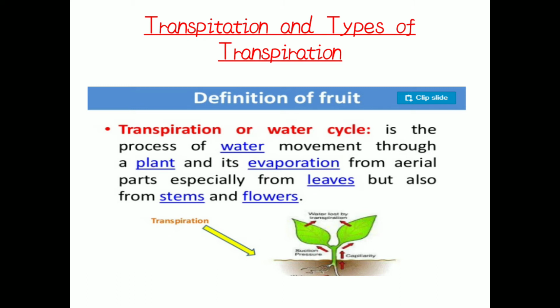Now today we'll discuss the transpiration and the types of transpiration. What is meant by transpiration? This is the process of water movement through the plants and its evaporation from the aerial parts, especially from leaves, but also from stems and flowers.